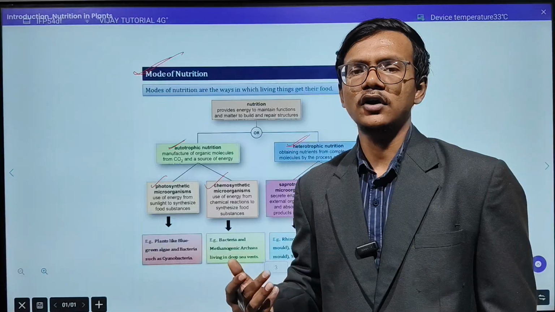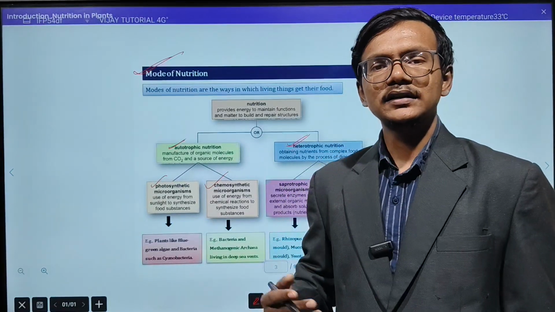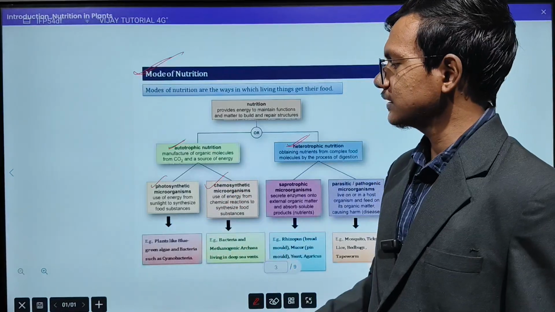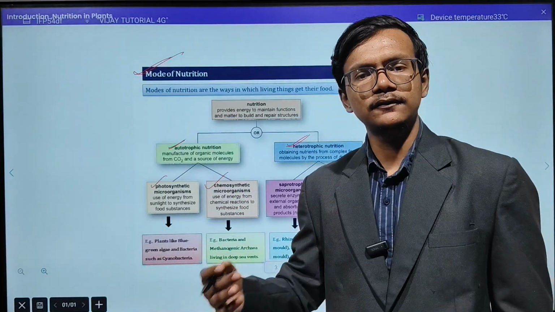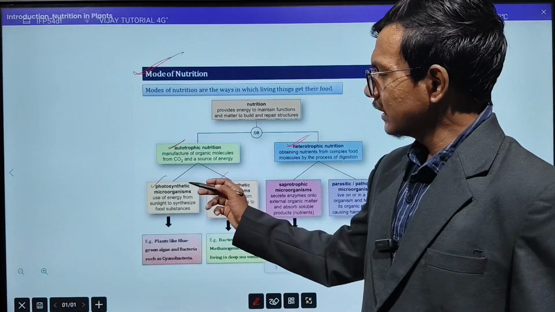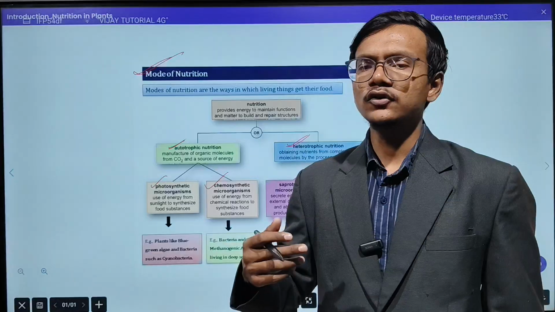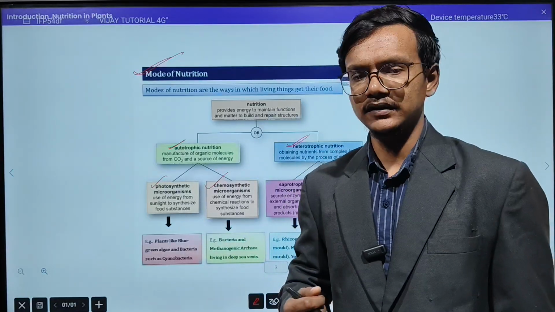These are the four raw materials that the green plants will take, and then they will do the process of photosynthesis and they will prepare their food in the form of glucose. Okay, so that was about the photosynthesis done by the green plant.